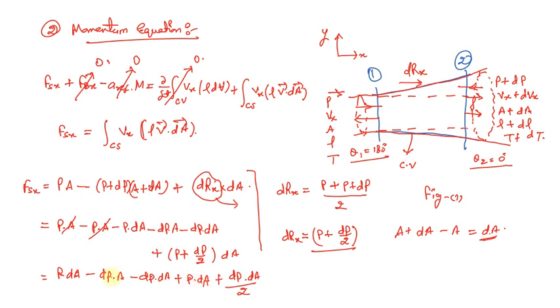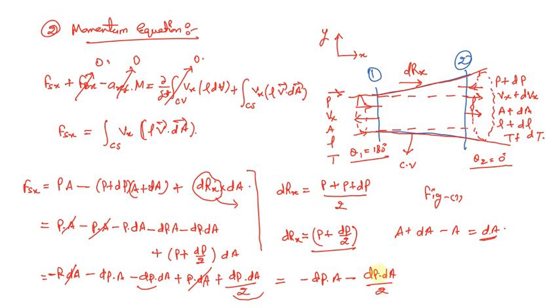So there are some terms which we can cancel. This will be the negative sign. This term will be cancelled out by this, and these two terms can be solved further. So we'll be left with minus dP into A minus dP into dA divided by 2.